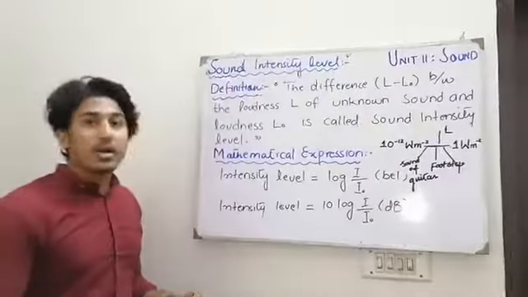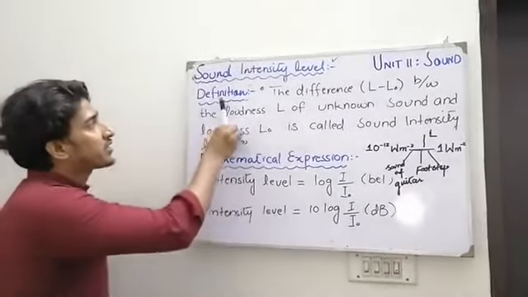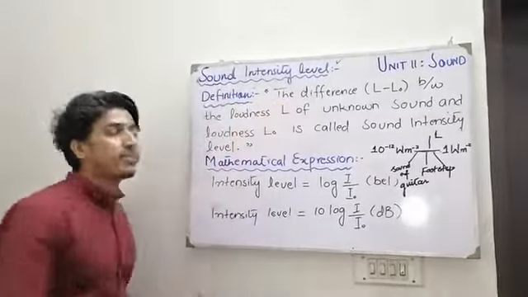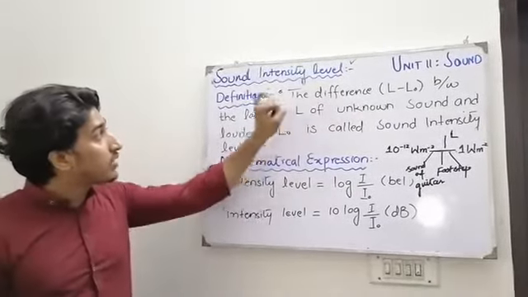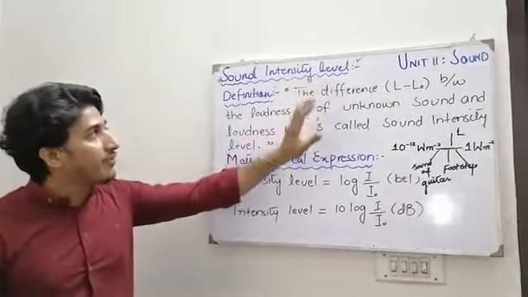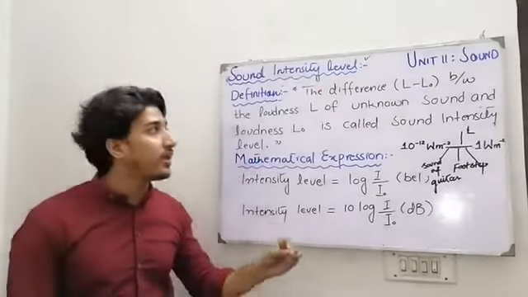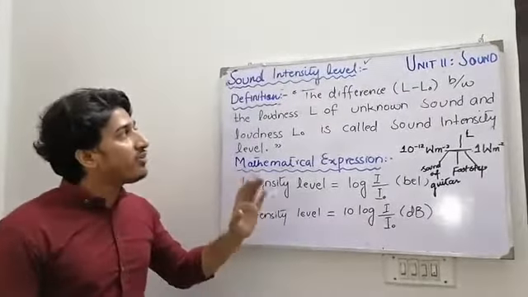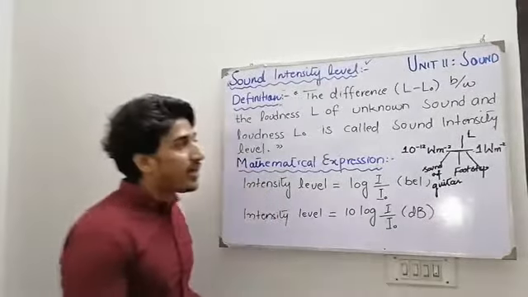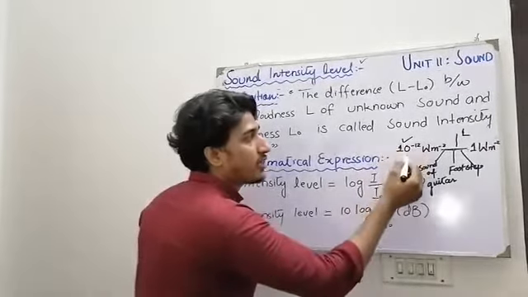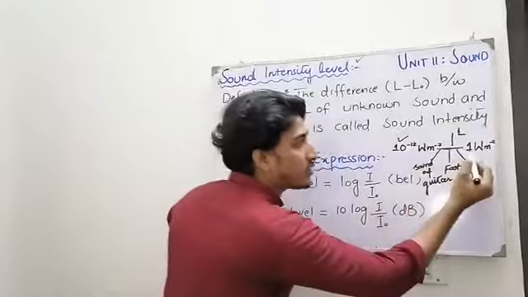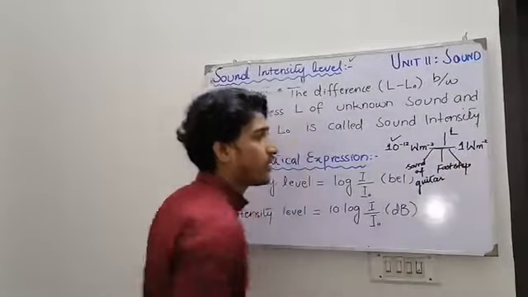Okay. Now we are going to understand the definition of sound intensity level. When we talk about the sound intensity level, we have already defined level as the range of intensity that the human ear can easily hear. That range starts from 10⁻¹² and it ends at 1 watt per meter square.